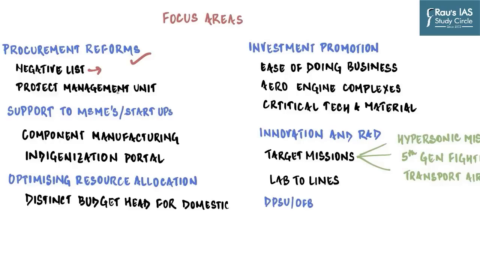And so what government has done is that it has laid out a plan of yearly increasing negative list. So for example, let's say that the government notifies the negative list for 2024 and helicopter is there in 2024, which will mean that 2024 onwards, helicopters cannot be imported in India. It can only be manufactured in India and then acquired by the government of India.